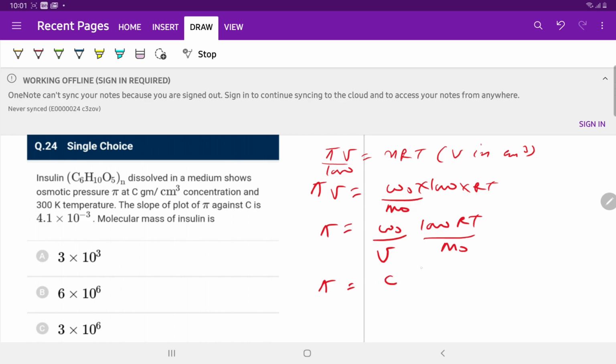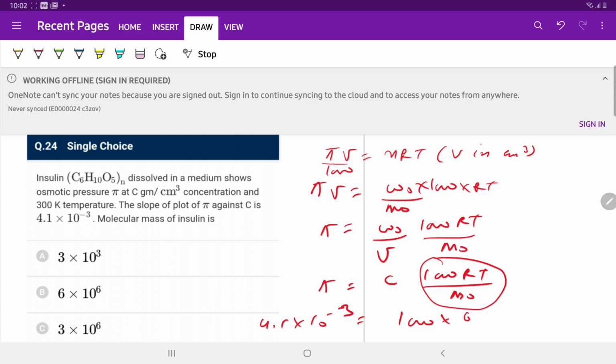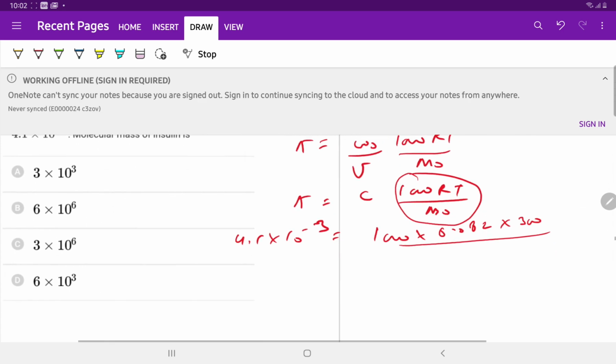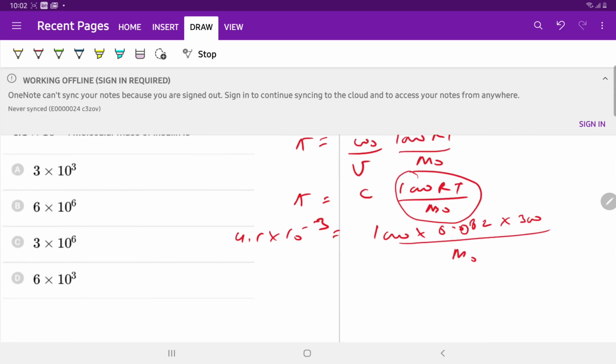Pi is equal to C into 1000 RT upon M0. If we plot pi against C, the slope will be equal to 1000 RT upon M0, which is 4.1 into 10 raised to the power minus 3, equals 1000 into 0.082 into 300 upon M0. So M0 is equal to 6 into 10 raised to the power 6, which is option B.